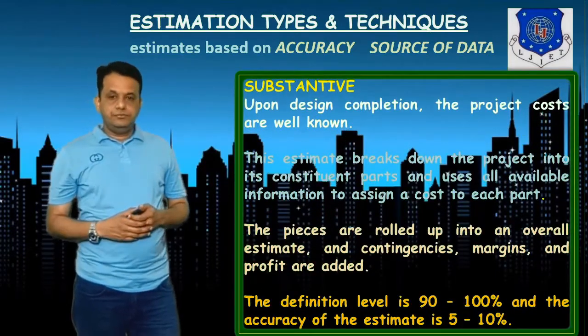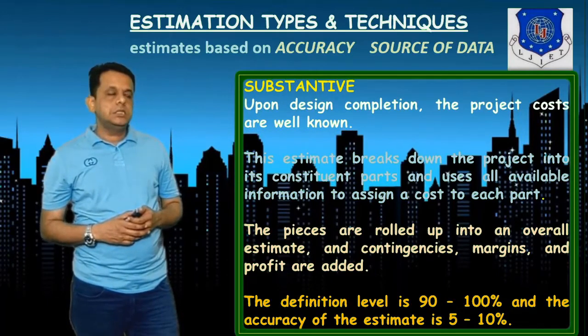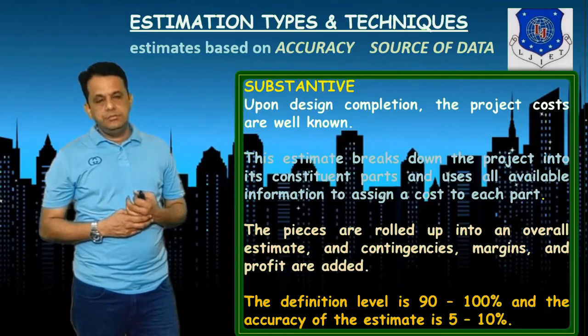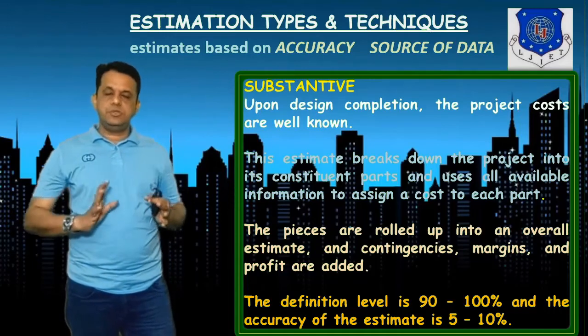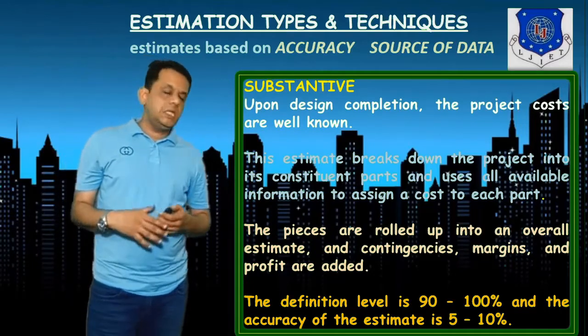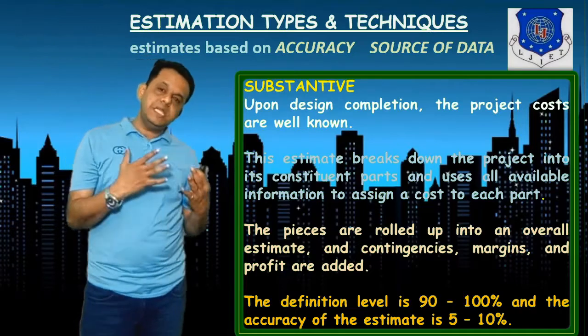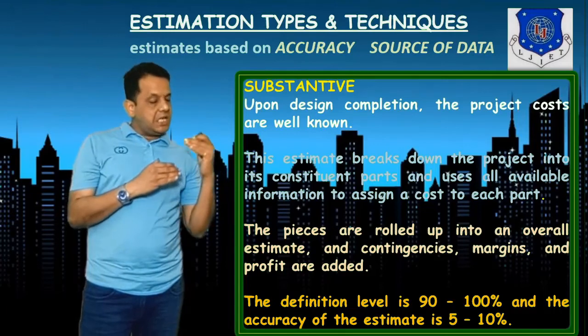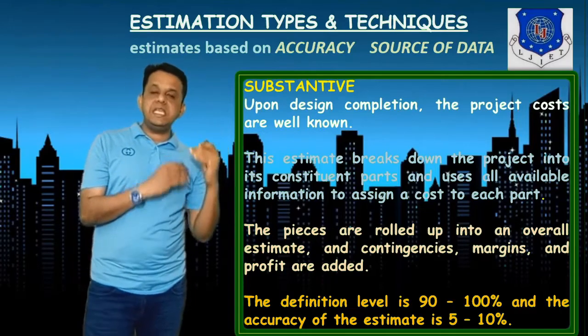Then the definitive estimate: based on design completion, the project costs are well known. It will break the project into parts, and it will assign cost to each of the parts.